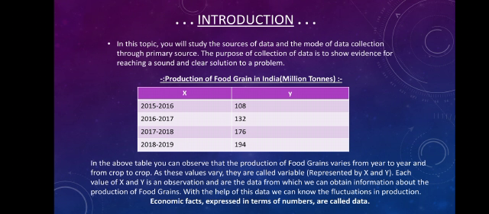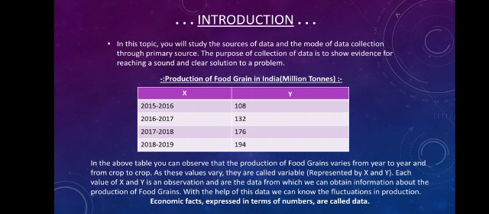If the productivity had been reduced, the government would easily be able to frame various policies to improve it. For example, if production had gone from 108 to 90, then 80, then 70, the government would definitely have come into play, because the facts show that productivity is decreasing. Then policies and solutions can be framed and problems can be solved. But here productivity is increasing, which shows a positive growth in the production of food grains in India.